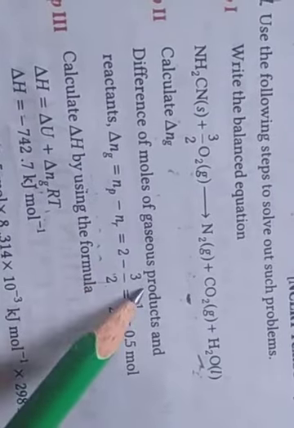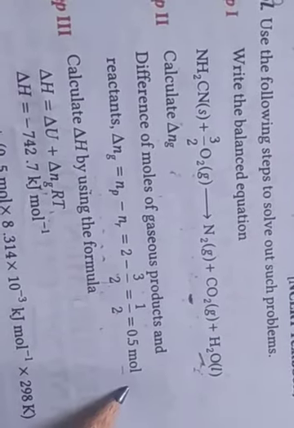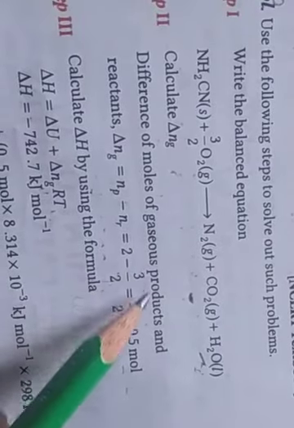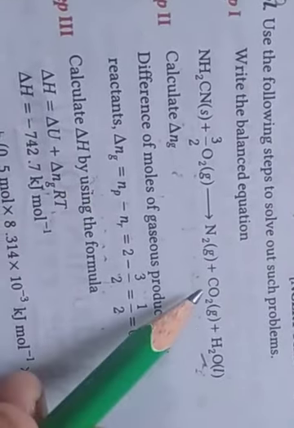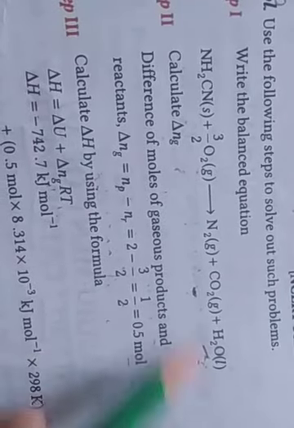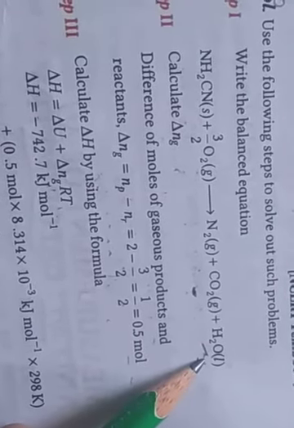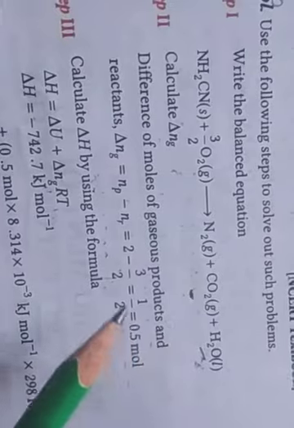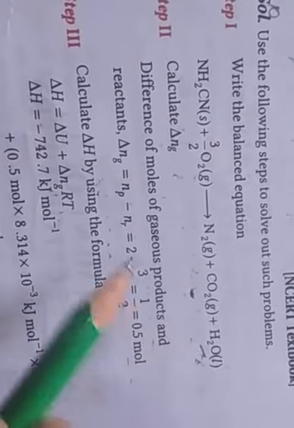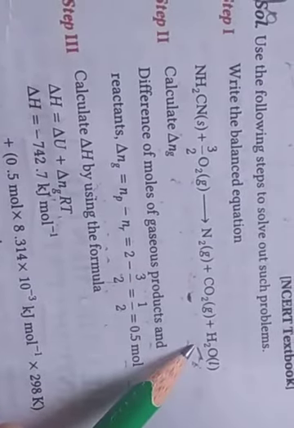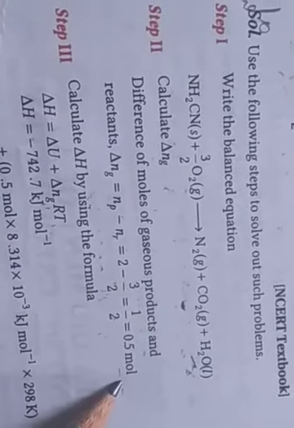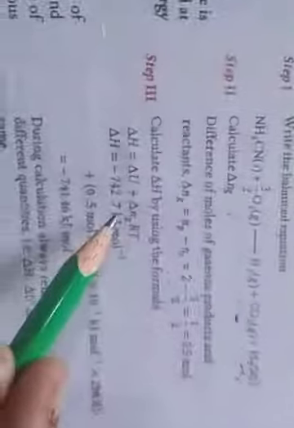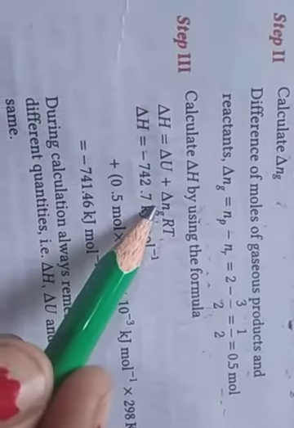So 2 minus 3/2 is equal to half, 0.5 mole. This is the difference of the moles of the gaseous product and the reactant. Clear? So delta Ng is equal to 0.5.